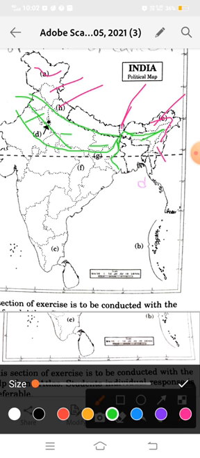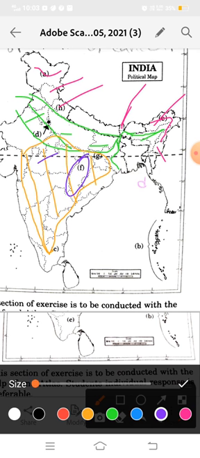Now in your question is the Deccan Plateau region. Now we have to find out the states which fall in the Deccan Plateau region. So see, this is our plateau region. This triangular shape is showing you the Deccan Plateau. So which states are coming here? Madhya Pradesh, the interior part of Madhya Pradesh, is in the Deccan Plateau.